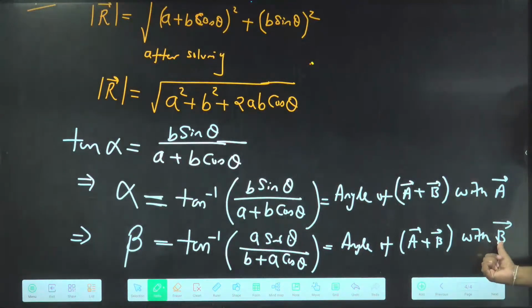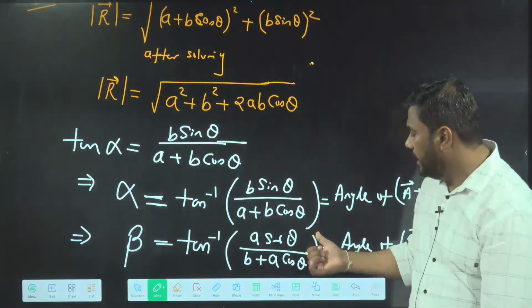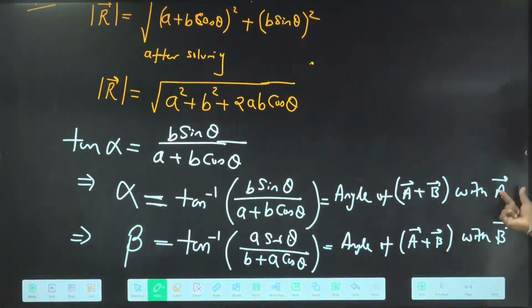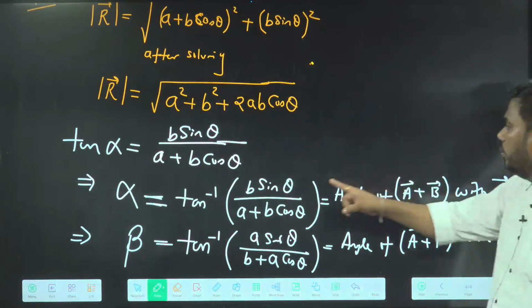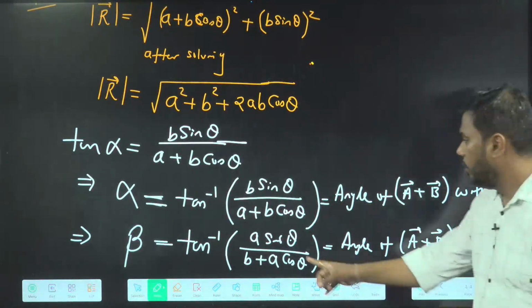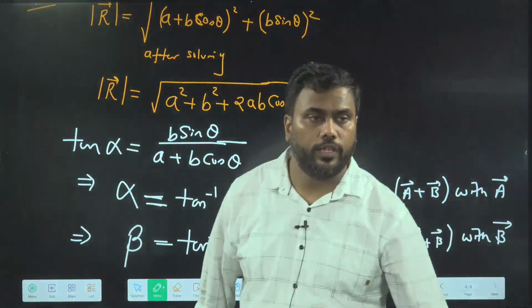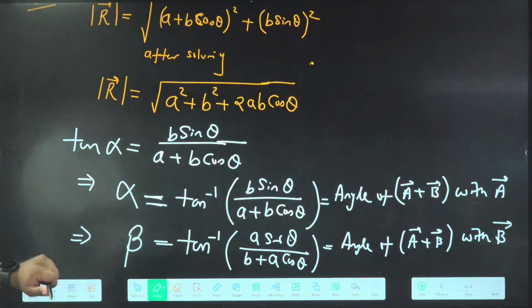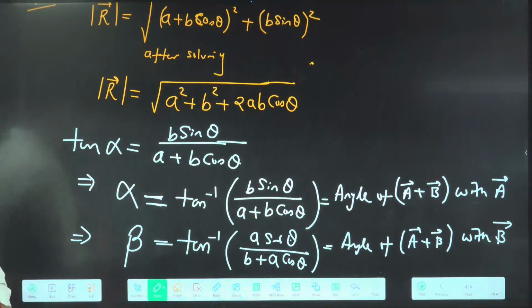If I want to know the angle from B, I will start with A: A sin theta upon B plus A cos theta. If I want to know the angle with A, then the component of B is taken. If I want to know the angle with B, then the component of A is taken. Note it down. These are the angles of the resultant with A and B.